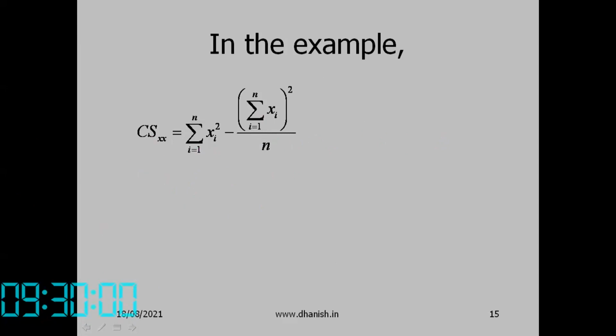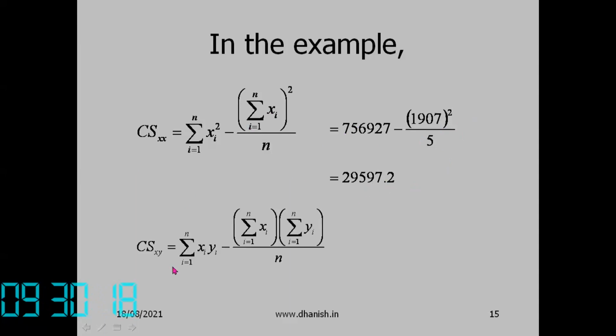So sigma x squared minus sigma x whole square by n. That is 756927 minus 1907 squared by 5, that is 29597.2. Similarly, CS of xy equal to sigma of xi yi minus sigma x into sigma y by n.